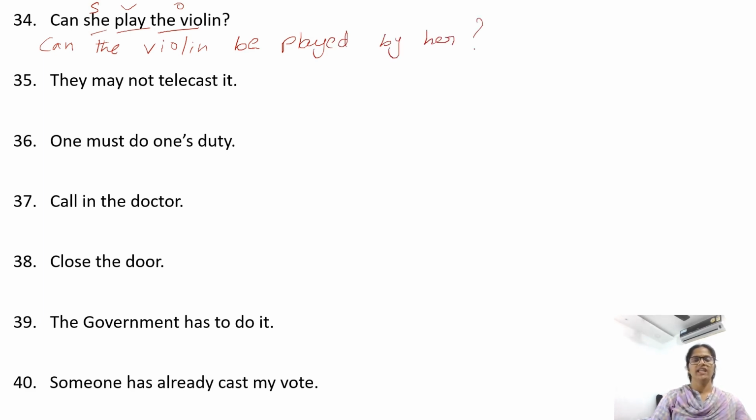They may not telecast it. Telecast verb, they subject, it object. It, we have may, it may, we have not also, write it down. It may not. After can, shall, should, may, might, we need be. It may not be telecast by them.